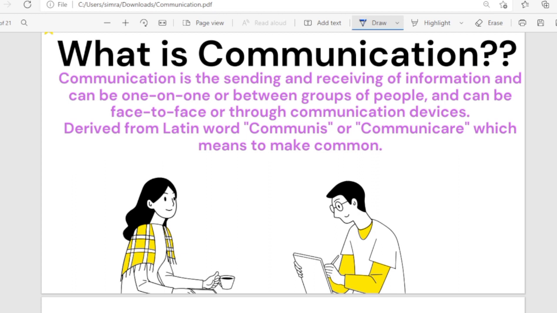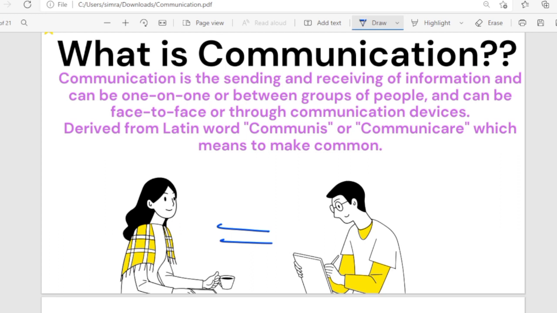You will write down some comments for them and they'll read it out. They'll read out your name. So what is that? That is also one type of communication. Yes, it is not face to face. It is through your phone. It is through Instagram. It is with the help of internet. But it is communication. So that is only mentioned here, that communication can be in many ways. When you're talking face to face to a person, as shown in this picture, they are sitting face to face and they are communicating. It can be via a video call, it can be through Instagram live, it can be a group of people,